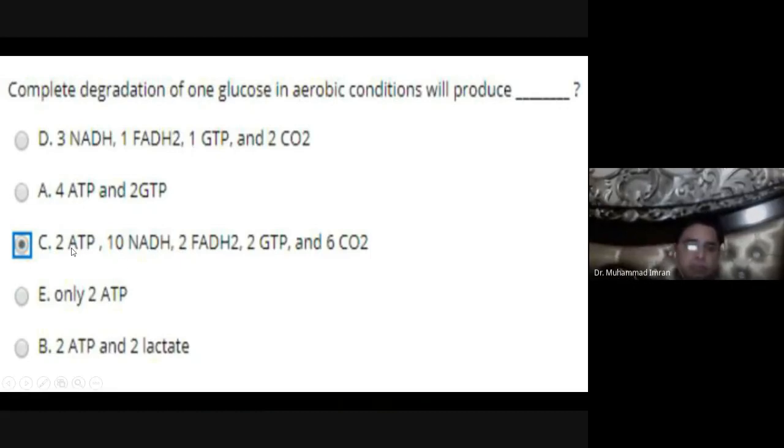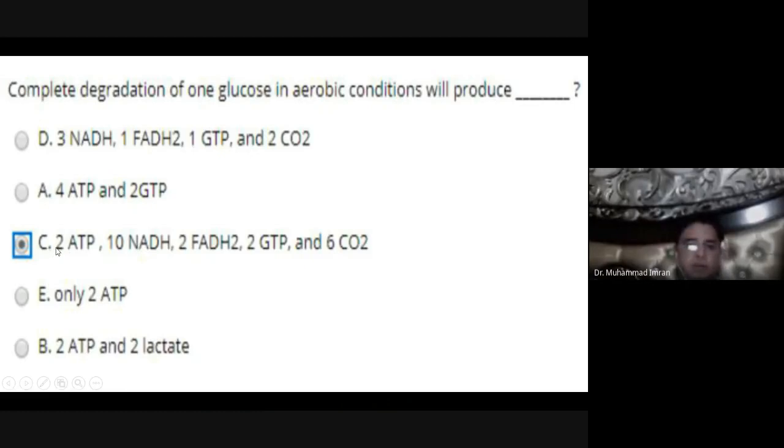Two ATPs are produced when 1,3-bisphosphoglycerate is changed into 3-phosphoglycerate, and when phosphoenolpyruvate is changed into pyruvate. Actually, 4 ATPs are produced during these two reactions, 2 are utilized.